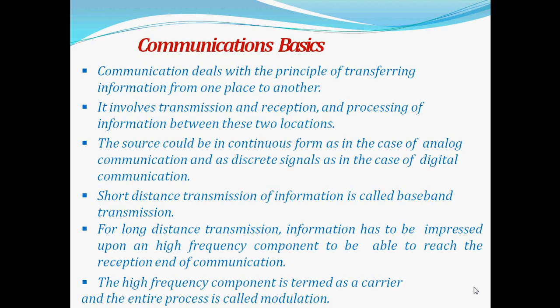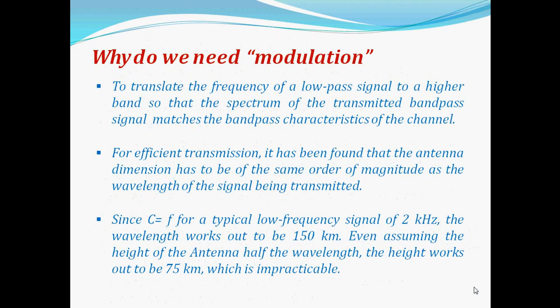The source could be in continuous form as in the case of analog communication and as discrete signals as in the case of digital communication. Short distance transmission of information is called baseband transmission. For long distance transmission, information has to be impressed upon a high frequency component to be able to reach the reception end of communication. The high frequency component is termed as carrier and the entire process is called modulation.